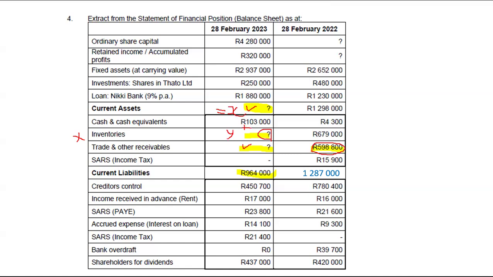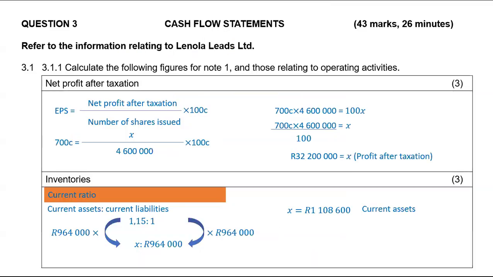We said our current assets was 1,108,600. So our current assets will be made up of 103,000 plus your inventories, which is Y, plus your trade and other receivables, which will be made up of last year's trade and other receivables, which has increased by 21,200, which gives you trade and other receivables for this year.